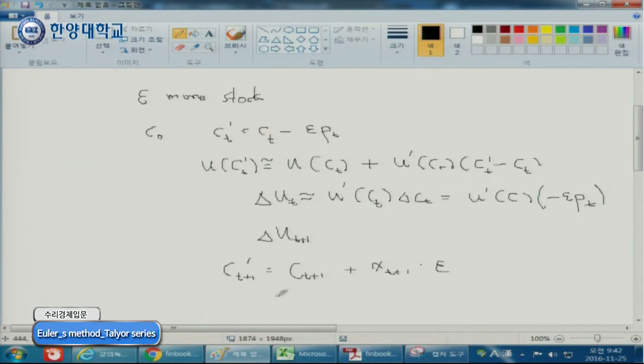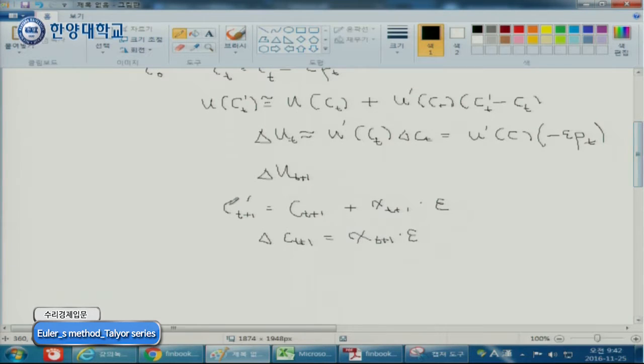Right? So basically, your change of consumption tomorrow by saving more today is basically payer per new saving. Right?